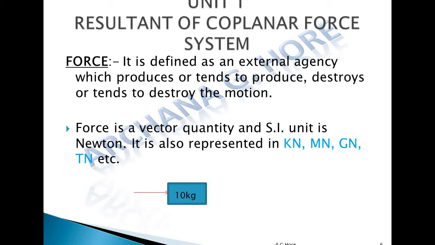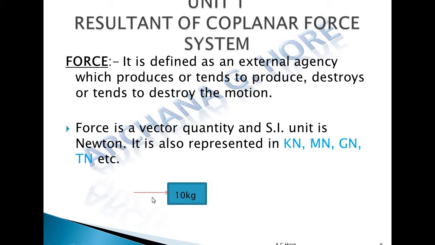The unit 1, resultant of coplanar force system. The first topic is the force. Now force is defined as an external agency which produces or tends to produce, destroy or tend to destroy the motion. Suppose for example there is a 10 kg block. Now we apply a very small force on that block. This force is very small, which is not able to move this block, but it tends to move the block. So it tends to produce the motion of this block.